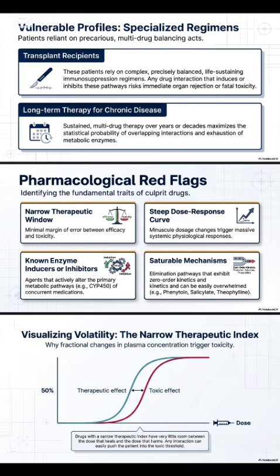Now, drugs that tend to cause drug-drug interaction tend to have some red flags. These are a narrow therapeutic window, a steep dose response curve, they are either a known enzyme inducer or inhibitor, and they have saturable mechanisms.